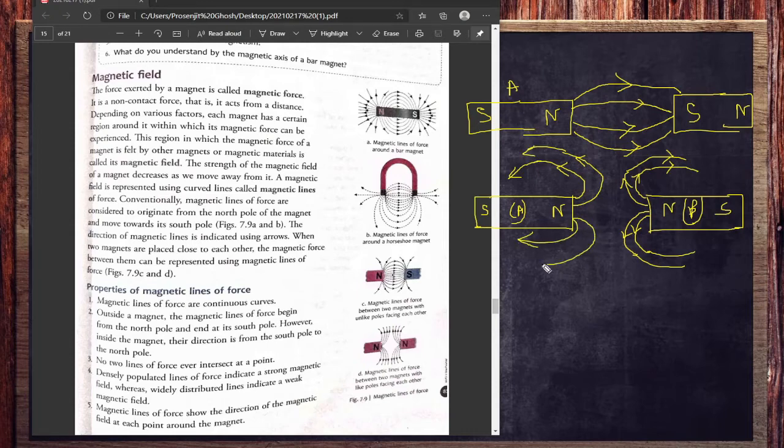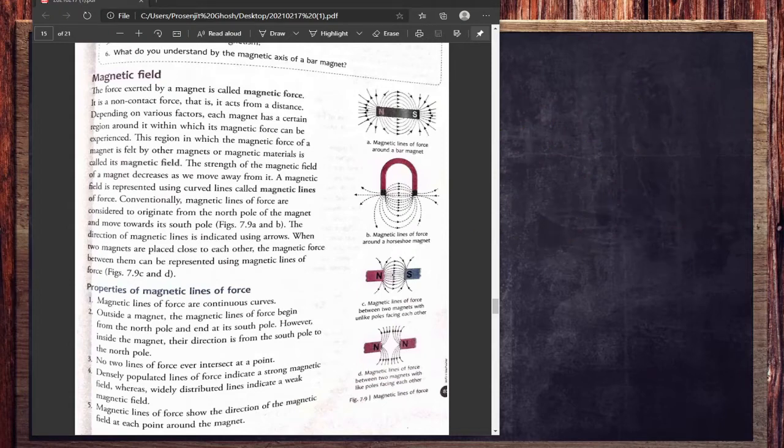So finally, what we are observing over here is that no lines of force are coming towards each other when the same kind of poles approach each other. That means this is the diagram for repulsion. I hope you get the idea about attraction and repulsion by the line of force property.